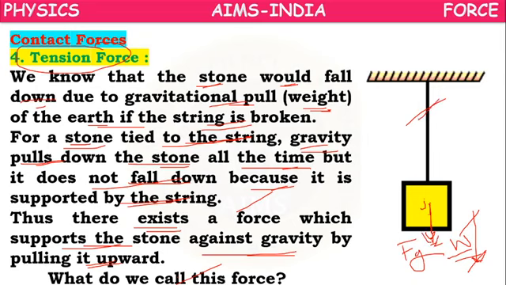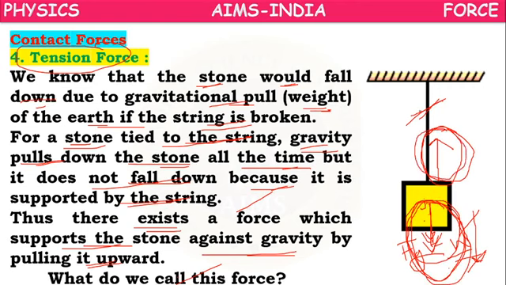If the string is broken, it will fall down. But when the string is not broken, though the gravitational force is acting on the stone, it will not fall down. Why? Because opposite to that, a kind of force develops in the string in the upward direction, balancing the downward force. This upward force developed in the string against gravity is called tension force.